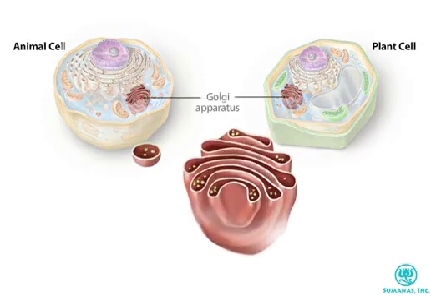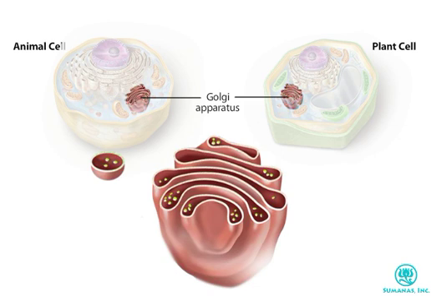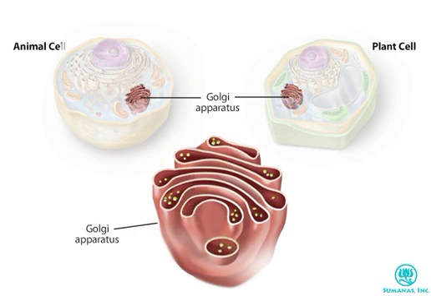The Golgi apparatus is a series of flattened membrane compartments whose purpose is to process and package proteins produced in the rough endoplasmic reticulum. Transport vesicles deliver proteins from the rough endoplasmic reticulum, where the proteins were made, to the Golgi apparatus. As the proteins make their way through the Golgi apparatus, they are processed. Proteins are then packaged into transport vesicles, which deliver the proteins to their final destination.